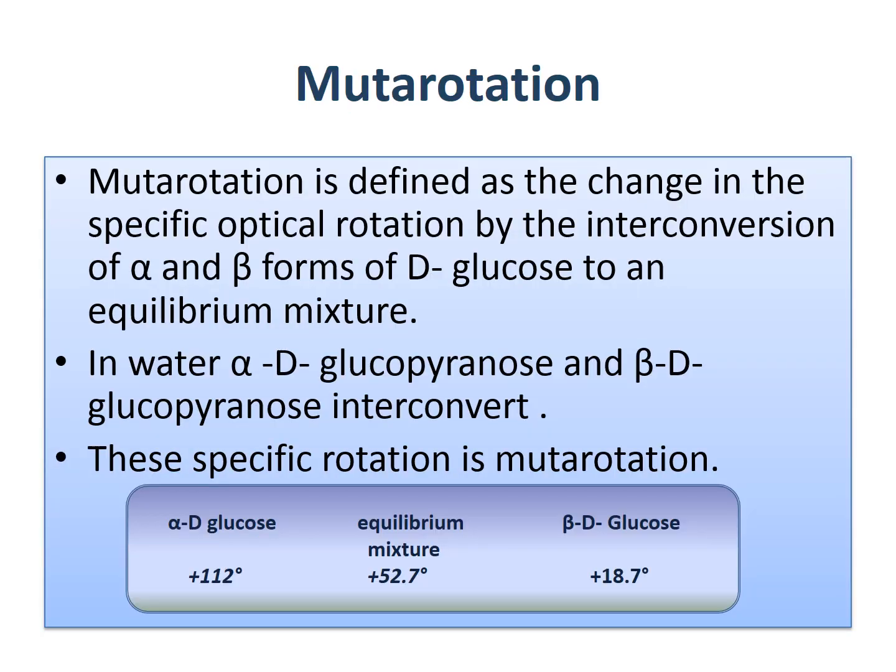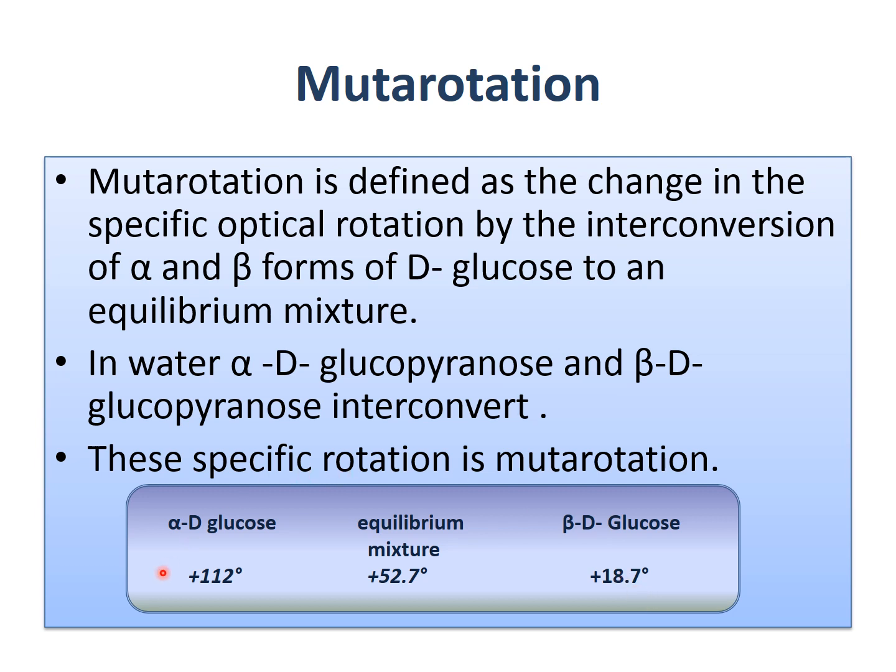Now mutarotation. Mutarotation is defined as the change in the specific optical rotation by the interconversion of alpha and beta forms of D-glucose to the equilibrium mixture. So when beta glucose alone is there, it keeps its rotation at 18.7 degrees.